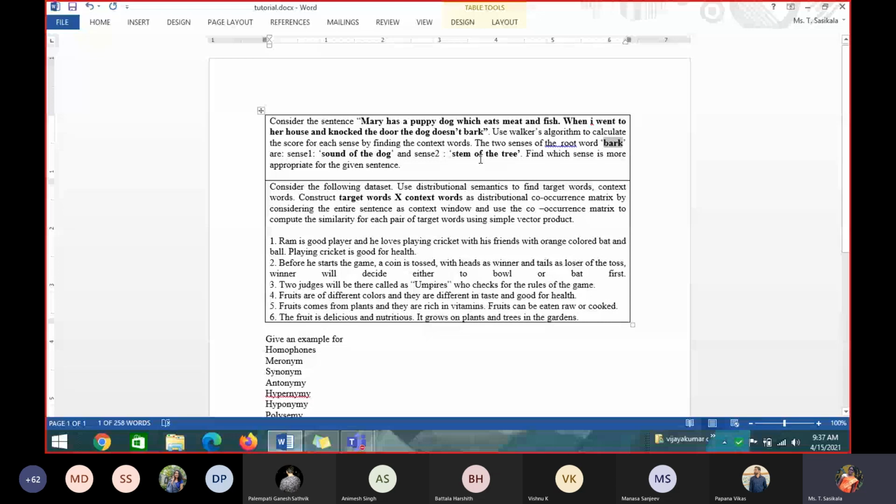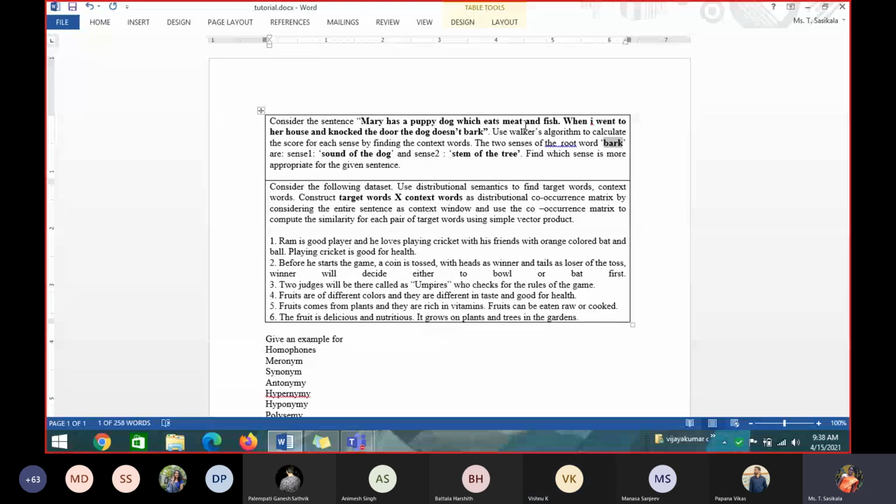Okay, so you have to use that. You have to calculate the score and find out which sense is more appropriate for the given sentence. Mary has a puppy dog which eats meat and fish. By seeing it, you can say which is the most appropriate sense. Before calculating, by seeing it, which sense is more appropriate for the root word, sense one or sense two? Sense one. Sense one, but you have to prove it.